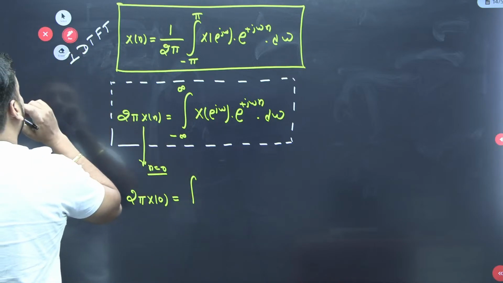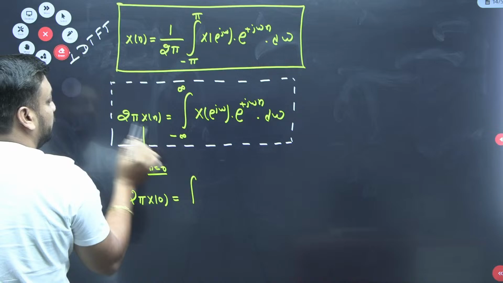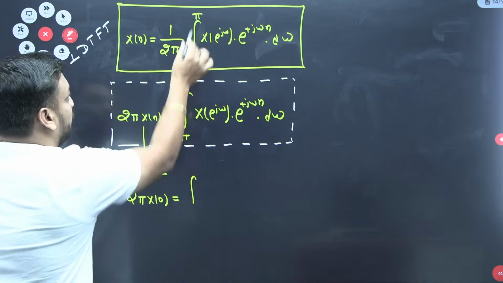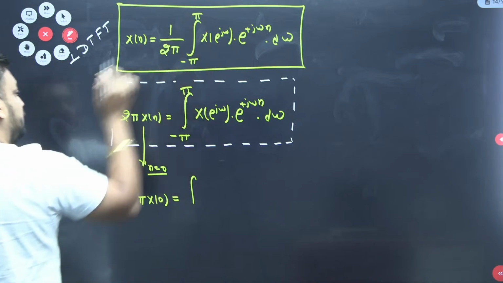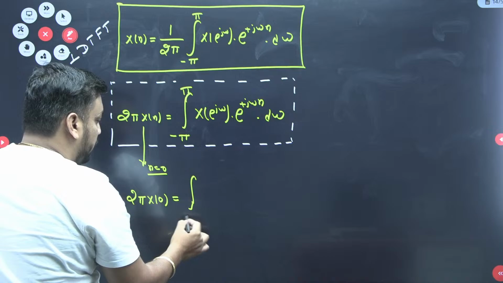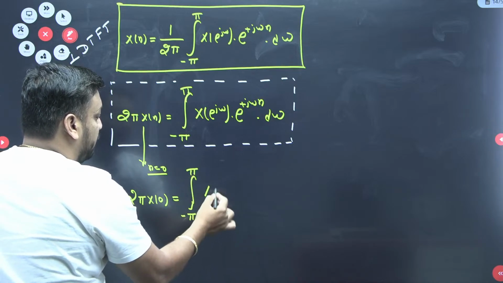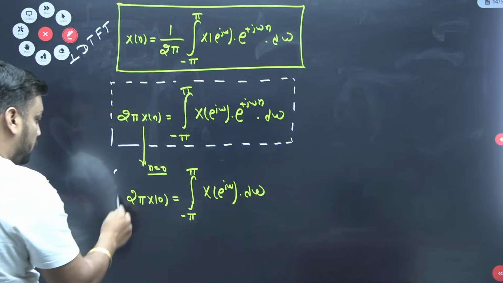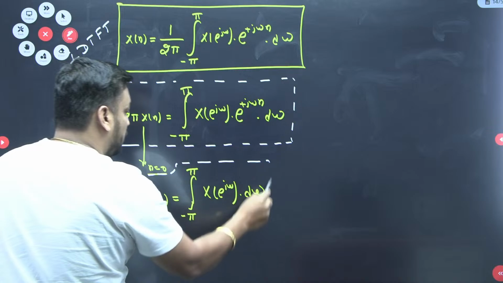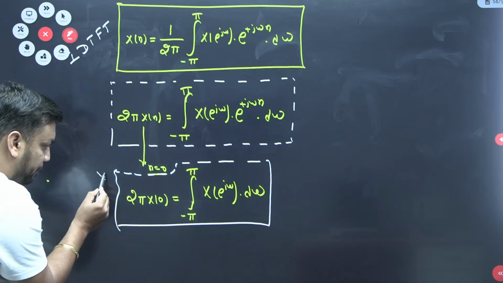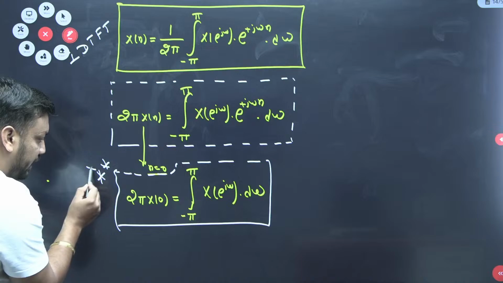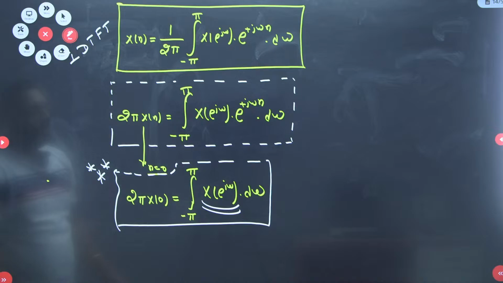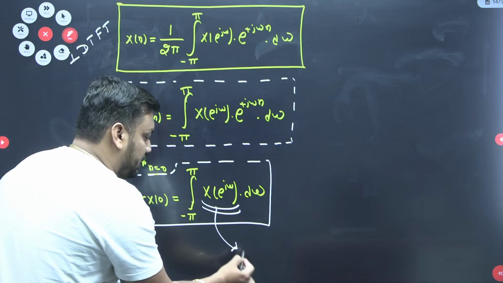Let me take the eraser, guys. So it will be, again, the upper limit and lower limit, just like this, minus π to π. This is also from minus π to π, and it will be the integral of X(e^{jω}) dω. Is this clear, bachcho? So going forward, this is again an area property in the frequency domain, guys. This is the area of X(e^{jω}) for a particular interval, minus π to π, because you know that X(e^{jω}) is continuous and periodic.